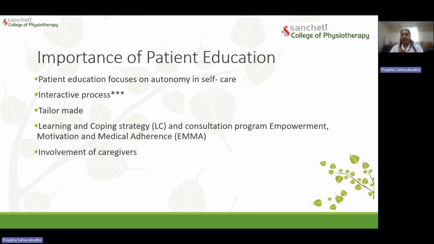We have to start with structured progressive mobilization for the patient so that the patient is able to become independent in most of their daily activities, but should not have risk of any adversities like readmission or associated complications. And hence we are going to add patient education and exercise protocol.